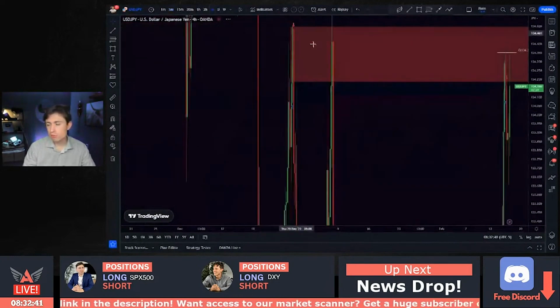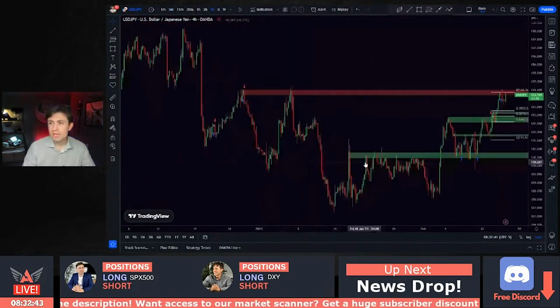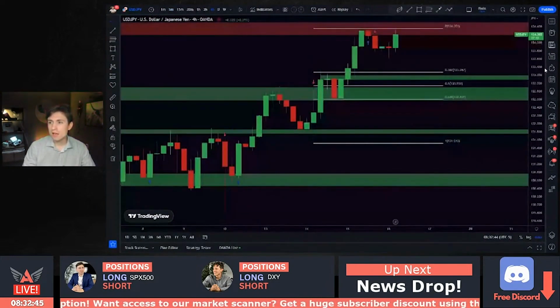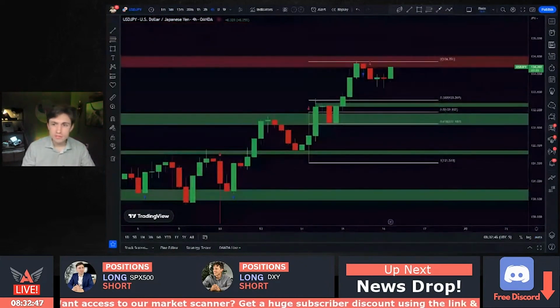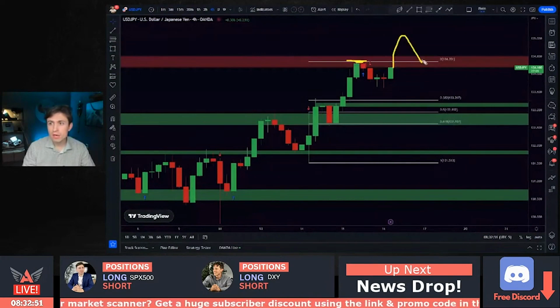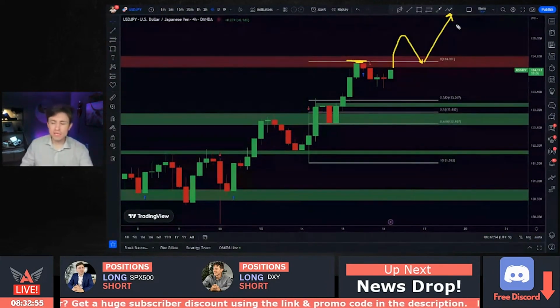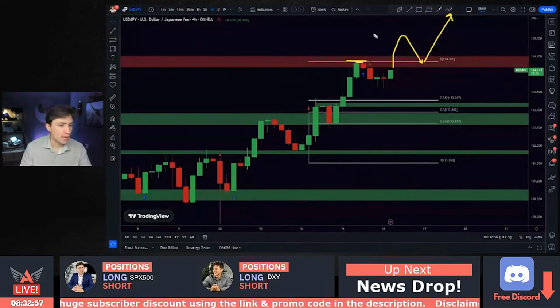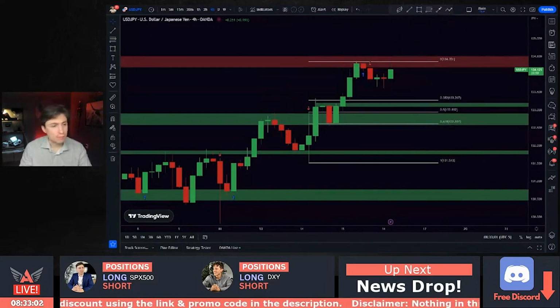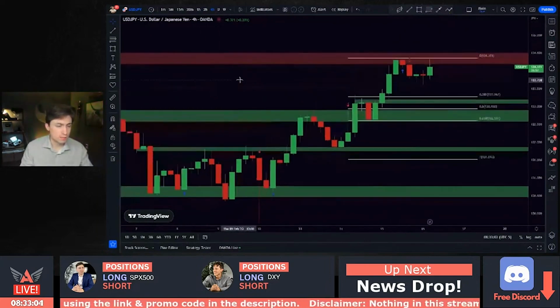Here's going to be the question for bulls, though. If you're watching UJ, keep an eye on this one, because we are sitting at a level of resistance which previously held very strong. But if we can get the break, there may be an opportunity for potentially adding to a trade, picking up more position here on UJ. I'd be interested personally if I can get some sort of break and retest on this one. I'm looking to be long USD JPY.